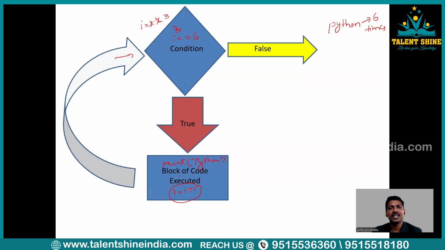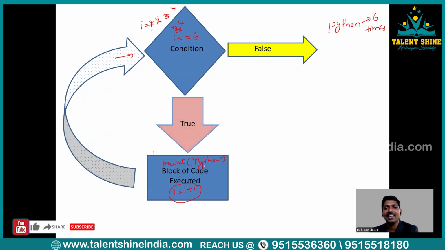Again, the i value will be updated. The previous i value is 3, and the updated i value will be 4. I hope everybody is clear, right? Now you could click enter. See, again control moves back to the condition. Instead of 3, 4 will be there. Now it checks the condition: is 4 less than or equal to 6? Yes. So the condition is true again.